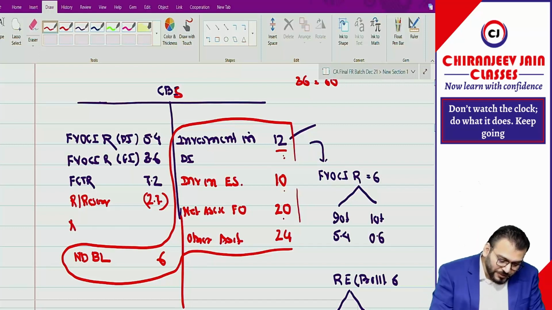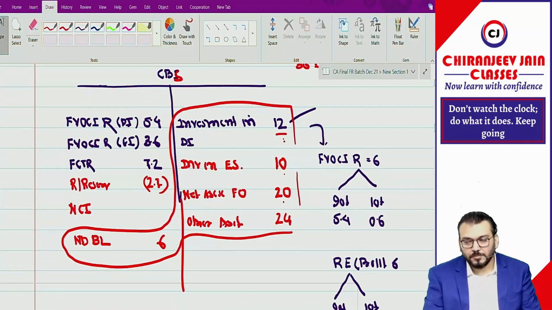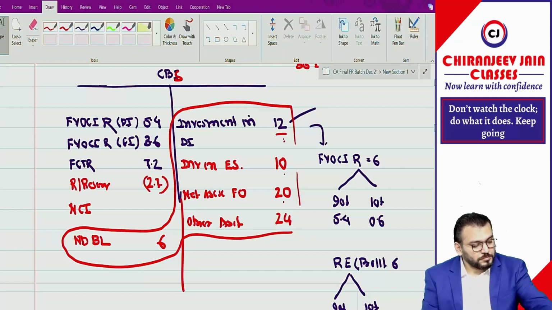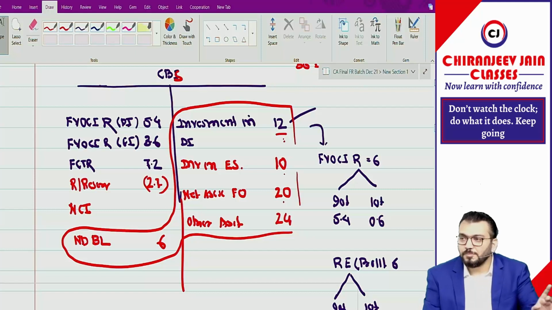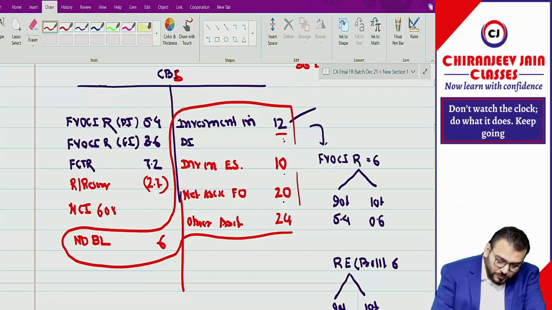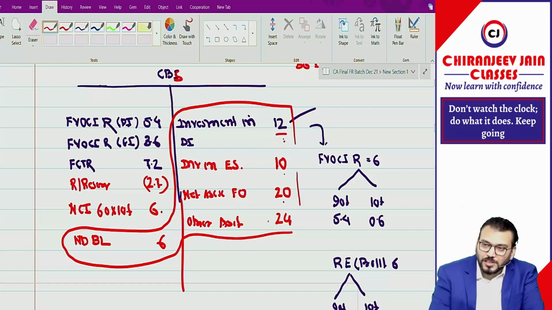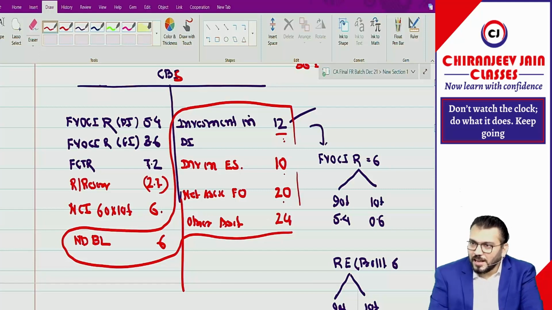My question to you all: what is the NCI? Only one simple question I have asked. What you have done is 60 into 10%, which is equal to 6. That you have done. 60 means the total net assets. Correct? Got it? Yes sir, 6 crore.